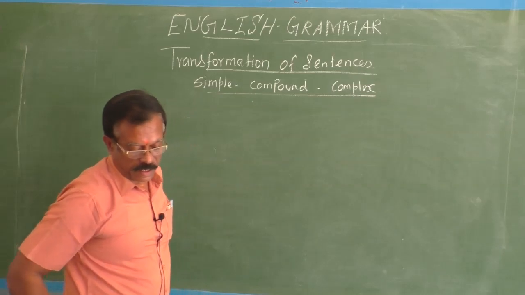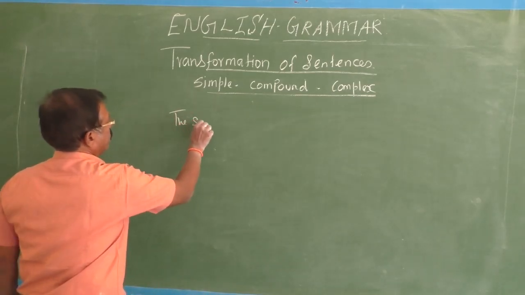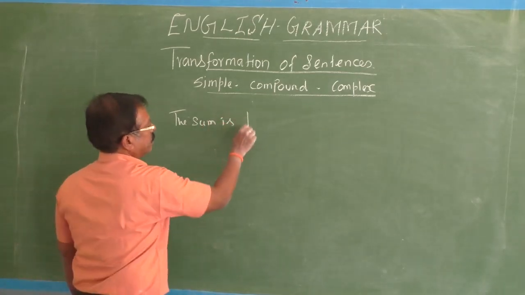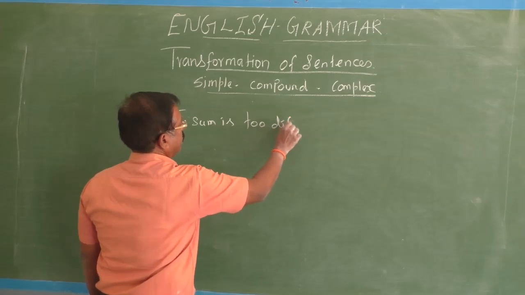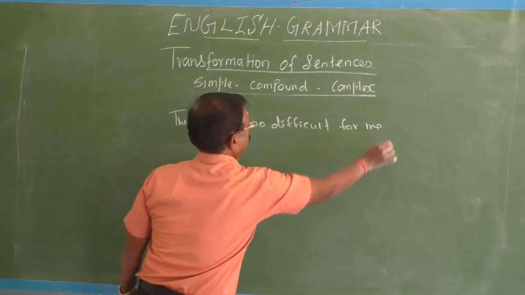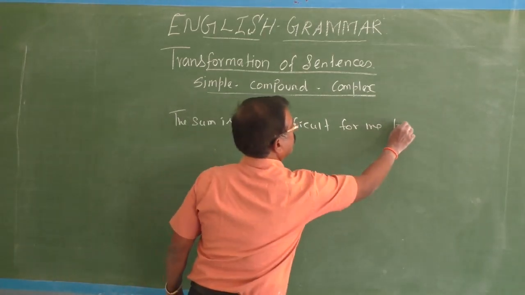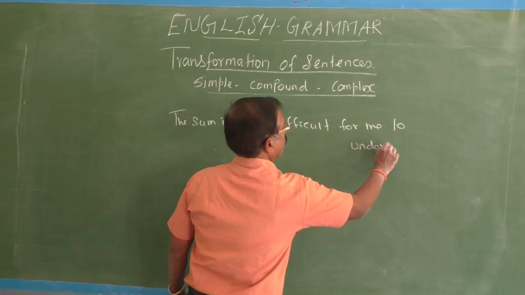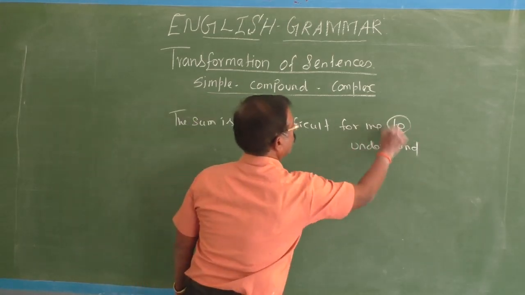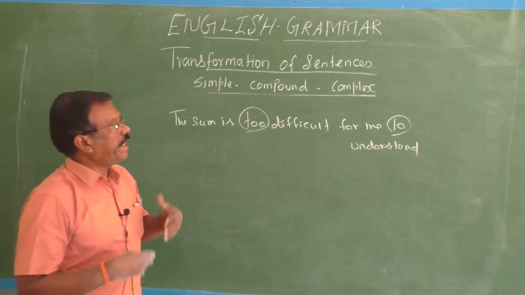See, the sum is too difficult. The sum is too difficult for me. The sum is too difficult for me to understand. Here this is generally called a too-to model. Too is an adverb.